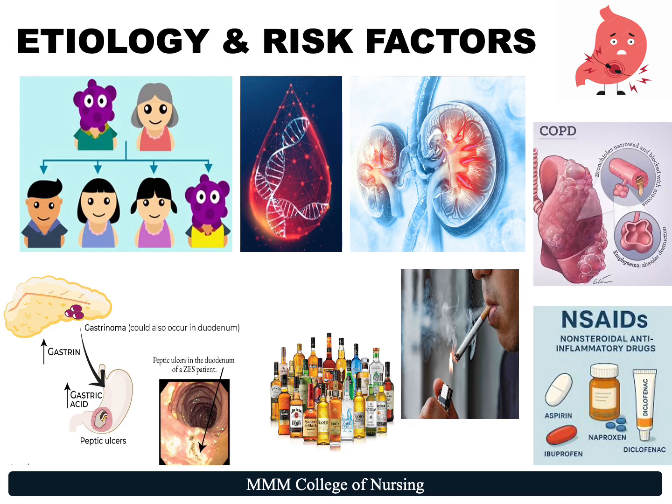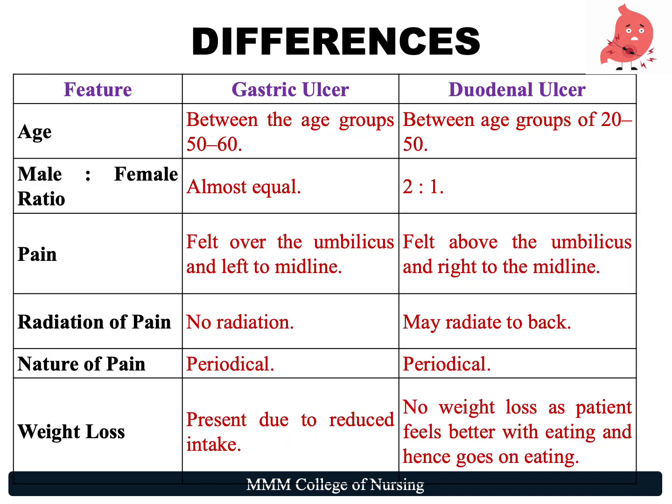There is a genetic link that blood type O are more susceptible to PUD, and there is an association between duodenal ulcers and COPD or CKD. Other predisposing factors include chronic use of NSAIDs, alcohol ingestion, and excessive smoking. PUDs can also be caused by excessive amounts of the hormone gastrin, which is produced by tumors.